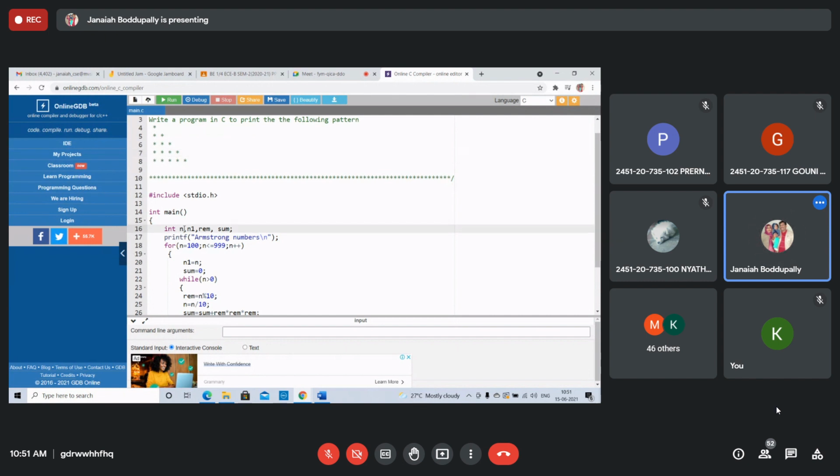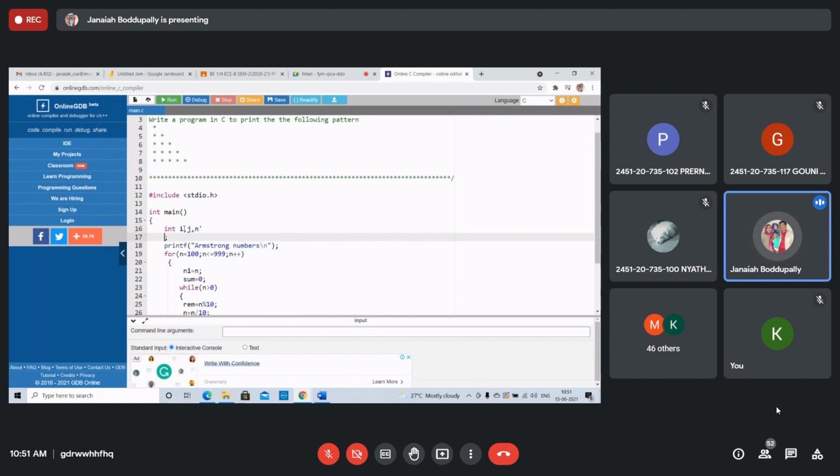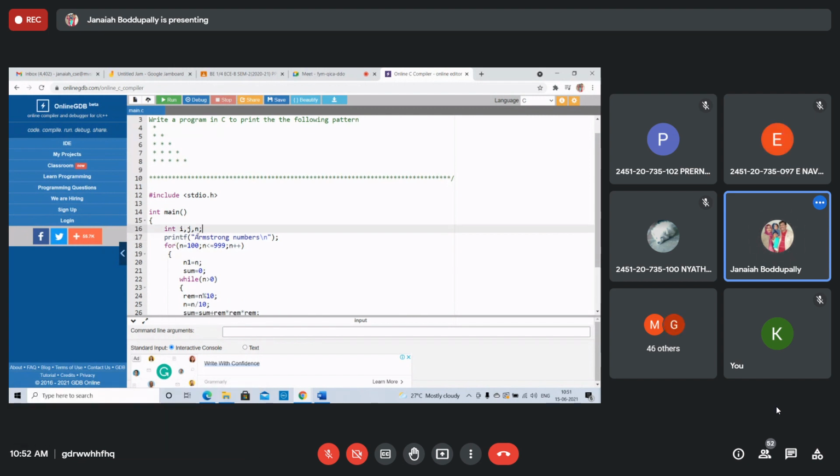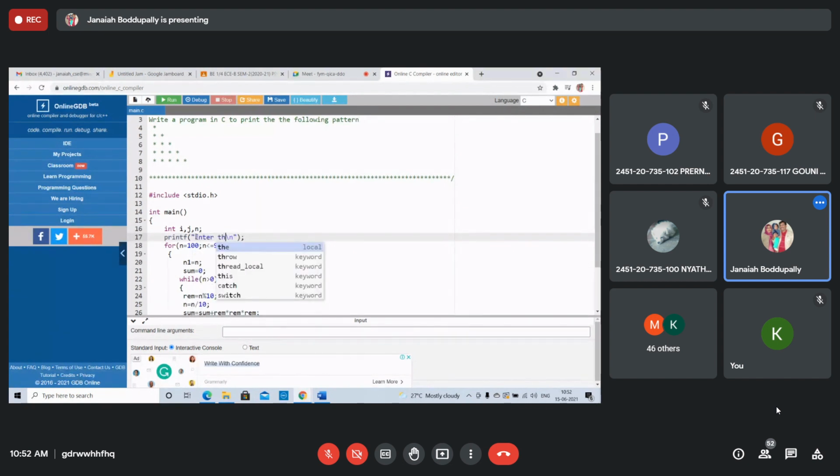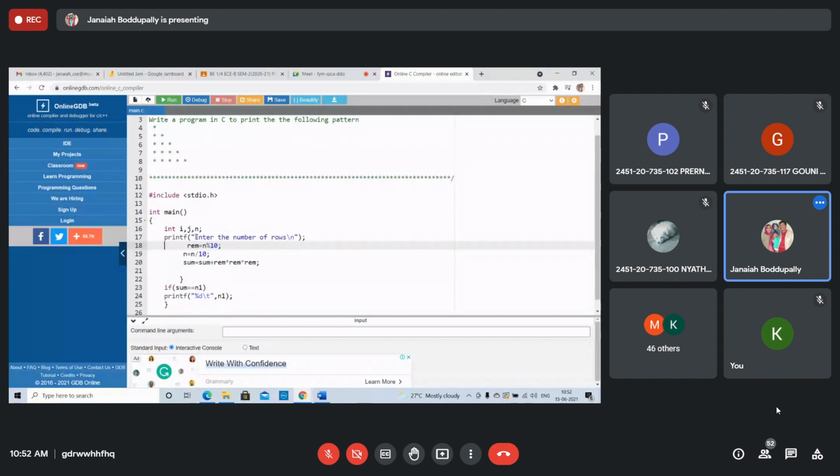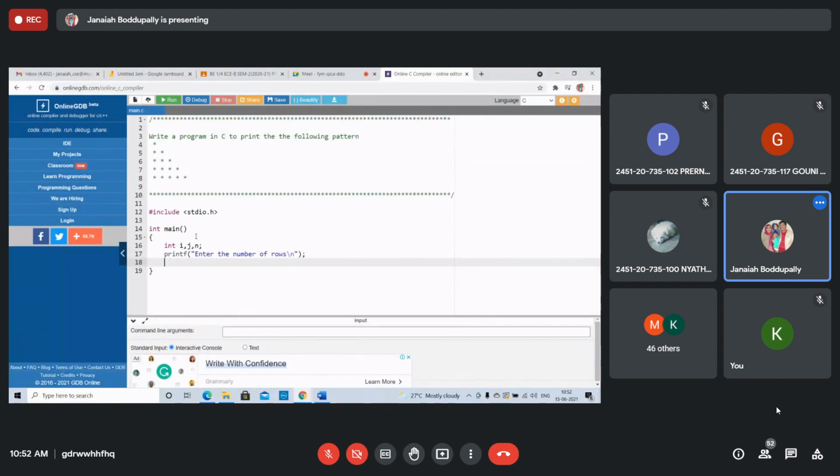Take the number n. i, j, and n: n is for the number of rows, i is the index for rows, and j is the index for columns. printf "Enter the number of rows", then scanf that number with ampersand n. Right, now use the for loop.